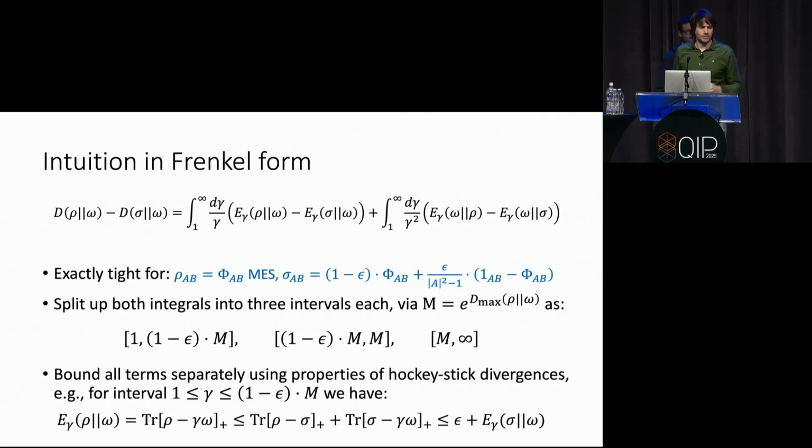I have one example here. If you look at the left integral on the leftmost interval, then you can use the triangle inequality for the hockey stick divergences, and then you simplify the expression a lot. But if you're interested in more details about this, please check out our paper.